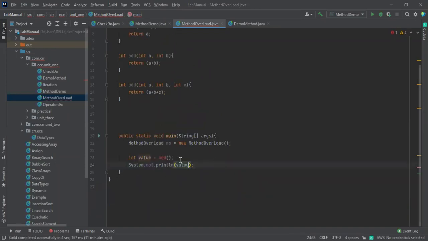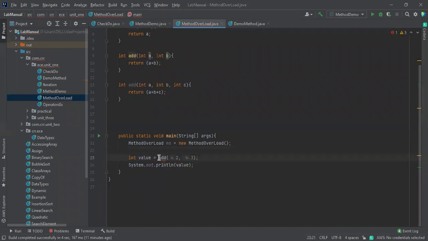Now a user came in. Think like this is a calculator. There is already an add function, and he is supposed to send 2 and 3.